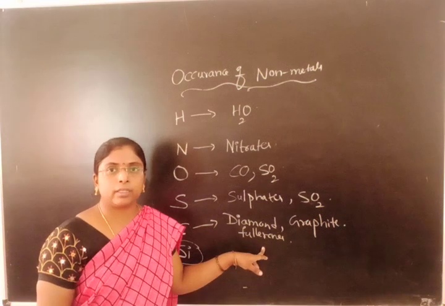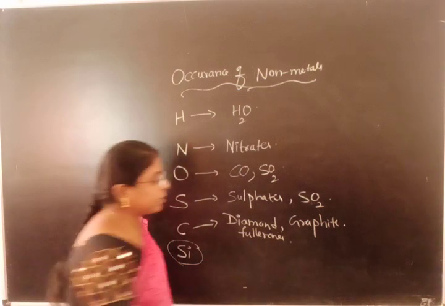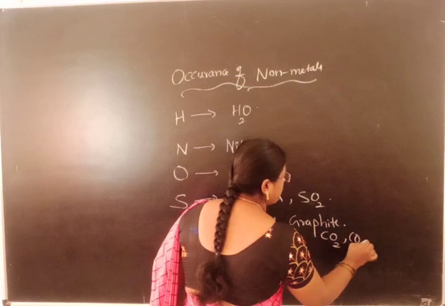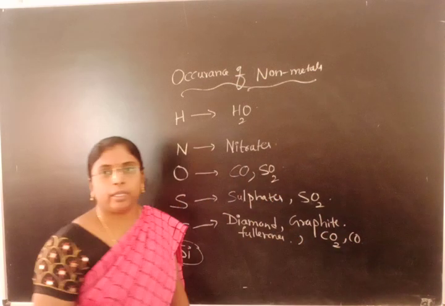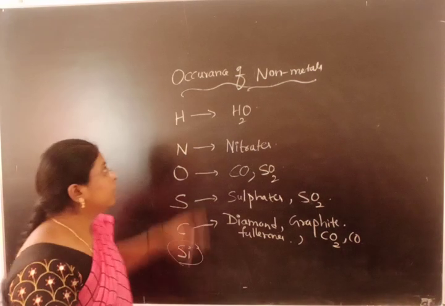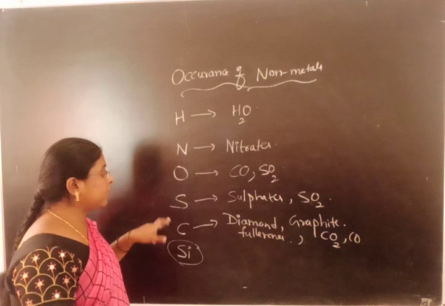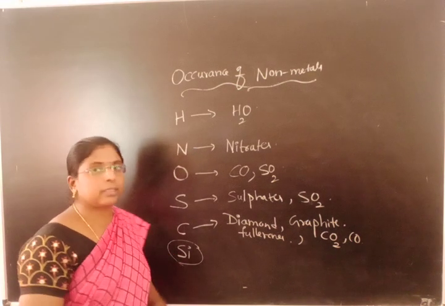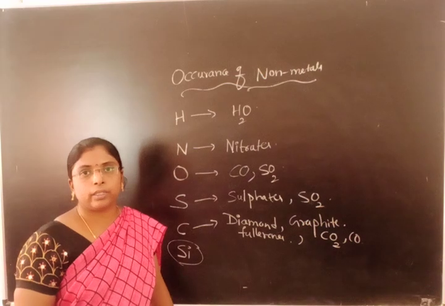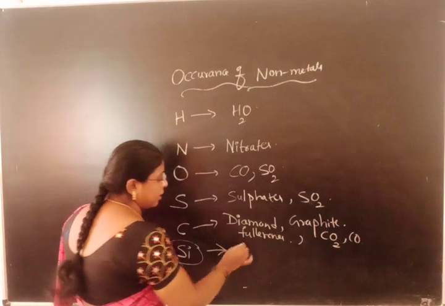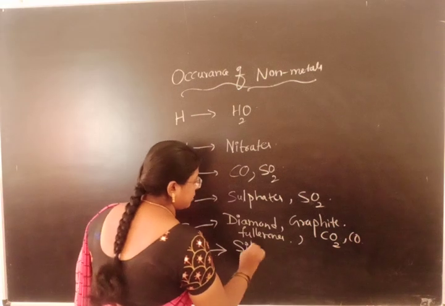Carbon exists in the combined state as carbon dioxide, carbon monoxide, carbonates, bicarbonates, and so on. Hydrogen, nitrogen, oxygen, sulfur, and carbon all exist in the free state, while silicon exists in the combined state as silicates.